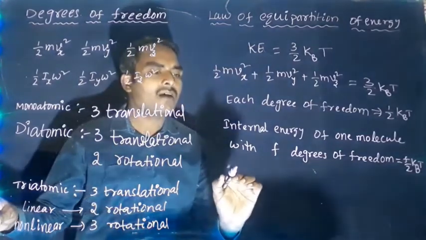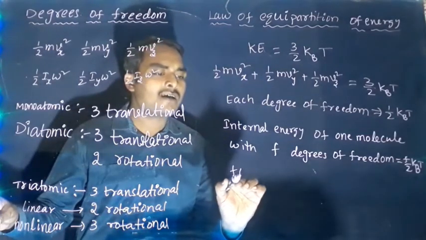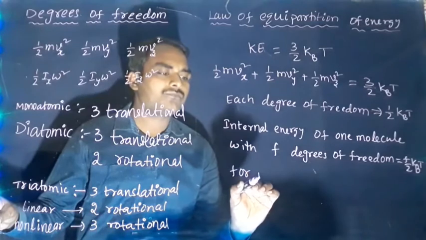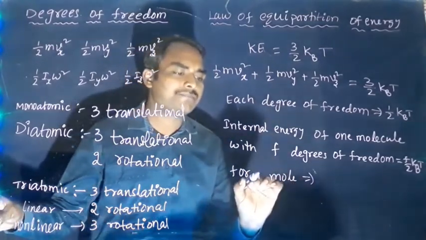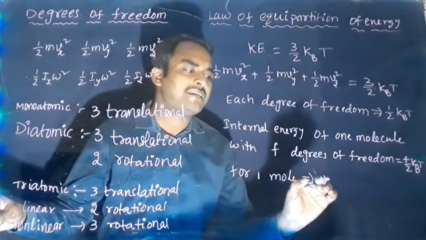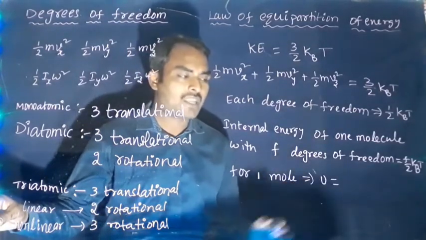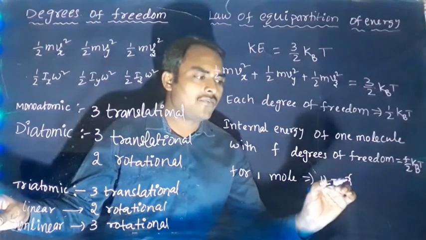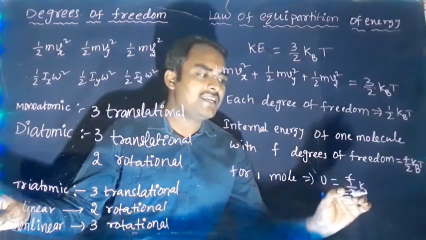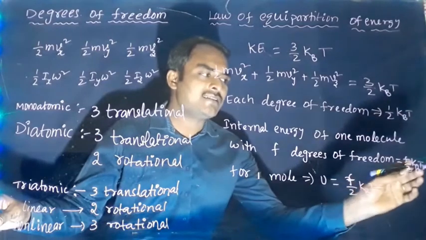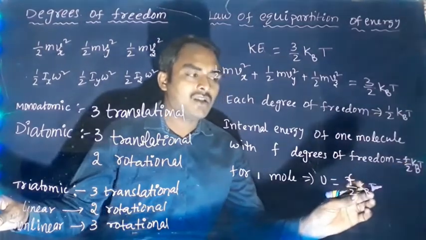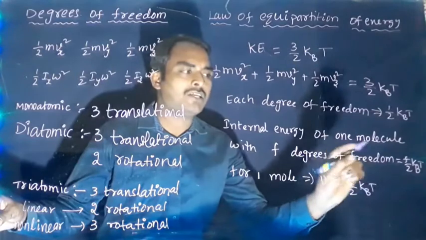Now, internal energy for 1 mole. For 1 mole, what is the energy? So I will write U equal to F by 2 kBT, which is the internal energy with F degrees of freedom for one molecule.